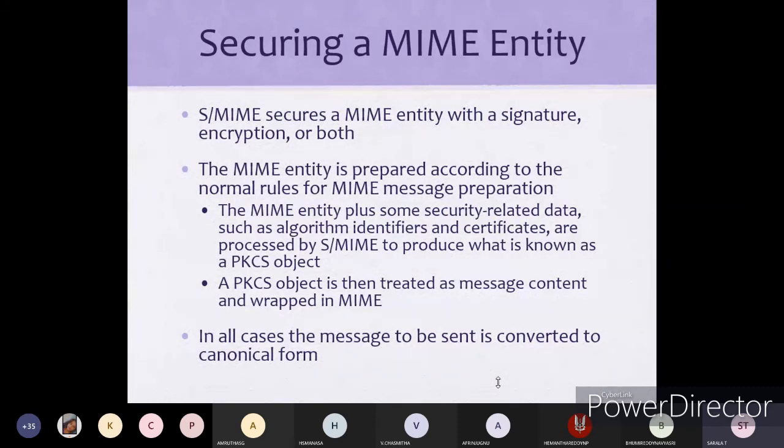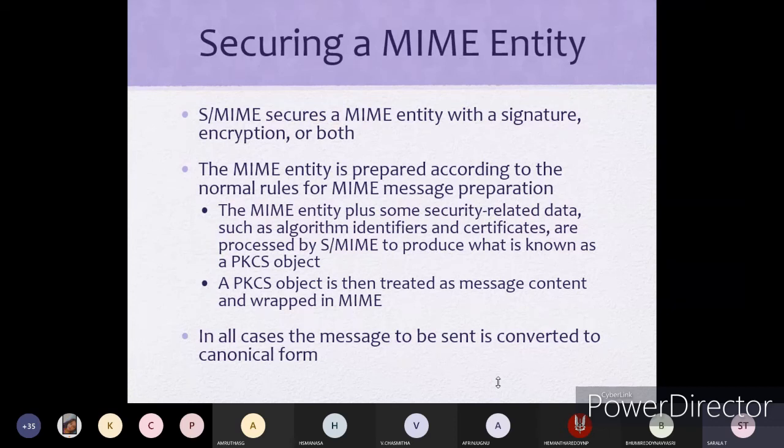The MIME entity is prepared according to the normal rules for MIME message preparation. Whenever you are preparing MIME messages, it follows the normal rules of MIME message preparation.